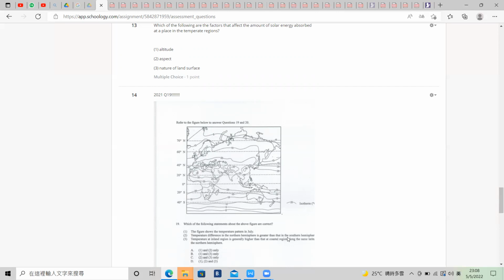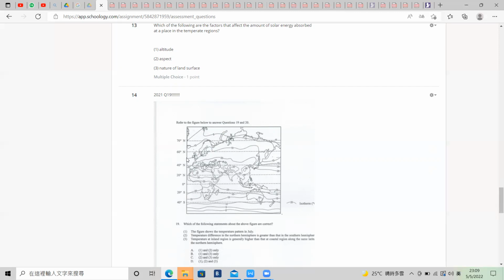This is also right, because you can see the southern hemisphere difference is just from 25 degrees to 0 degrees, while for the northern hemisphere it is from 35 degrees to maybe 10 degrees or even 5 degrees.